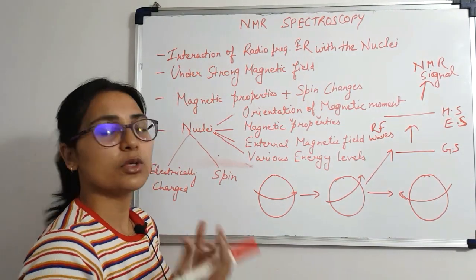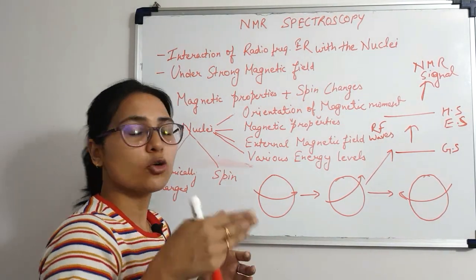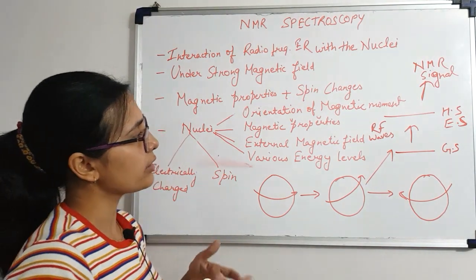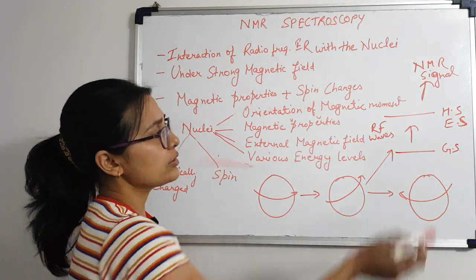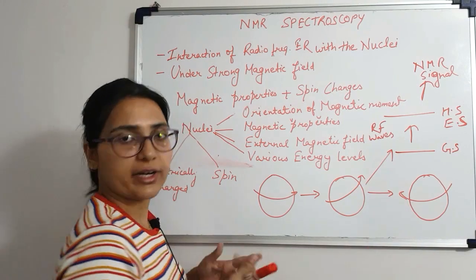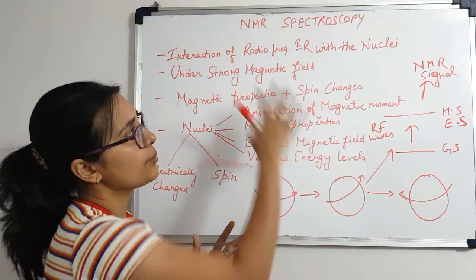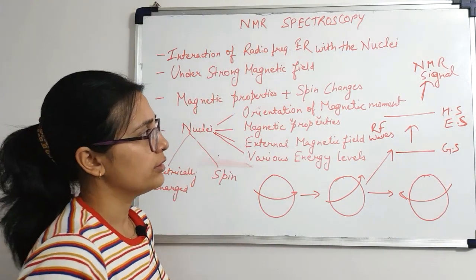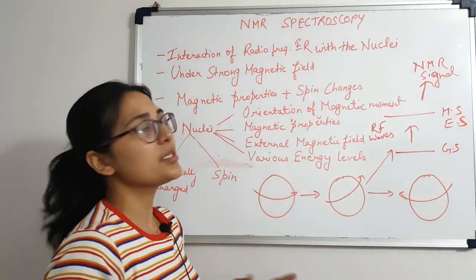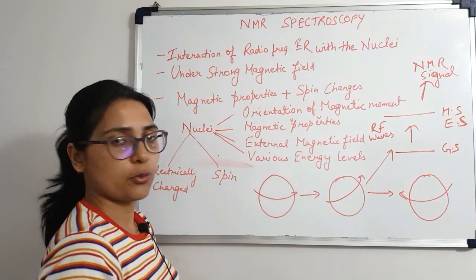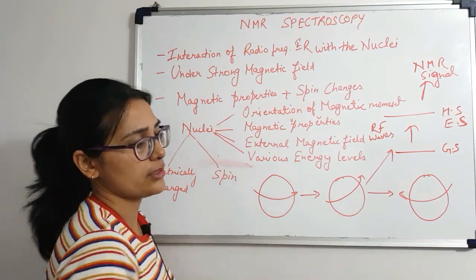The NMR spectrum can be used to identify particular molecules or atoms. It can be used to identify the different groups which are present in a molecule or in a compound. So both the absorption of radio frequency and the presence of a magnetic field are required for NMR spectroscopy to actually work, because an NMR signal cannot be generated without the absorption of radio frequency.